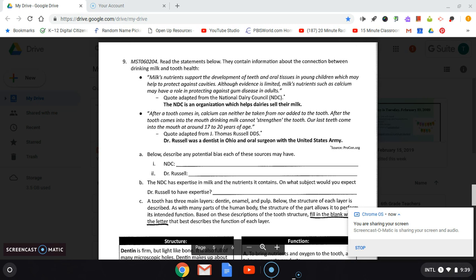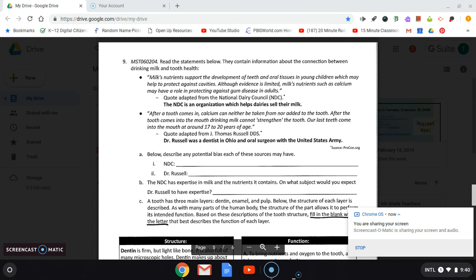Number 9, read the statements below. They contain information about the connection between drinking milk and tooth health. The first statement, milk's nutrients support the development of teeth and oral tissues in young children, which may help to protect against cavities. Although evidence is limited, milk's nutrients, such as calcium, may have a role in protecting against gum disease in adults. The quote is adapted from the National Dairy Council. The National Dairy Council is an organization which helps dairy sell their milk.